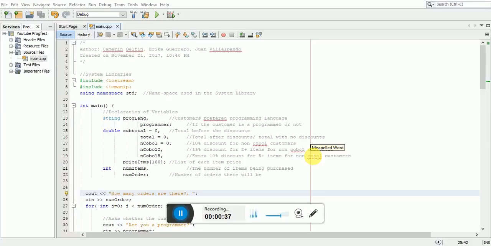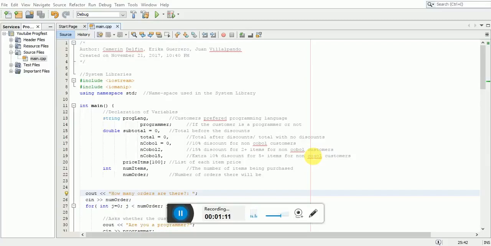Each programmer will tell Michael his or her preferred language. If it is COBOL, he or she gets no discount at all and pays full price. Each non-COBOL programmer is offered an additional 10% discount on their total purchases after all other discounts have been applied. If a non-COBOL programmer buys 2 or more items, he or she gets a 15% discount. If a non-COBOL programmer buys 5 or more items, he or she gets an additional 10% discount after applying the